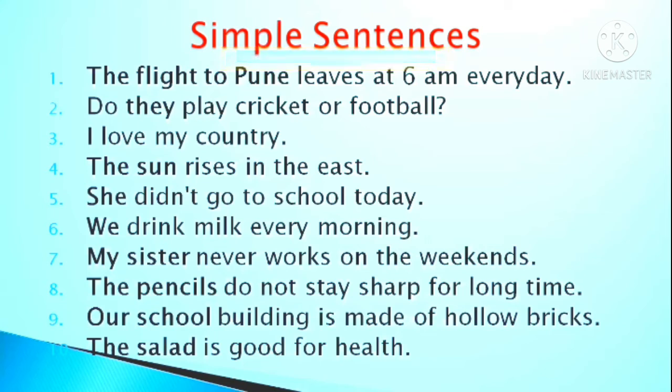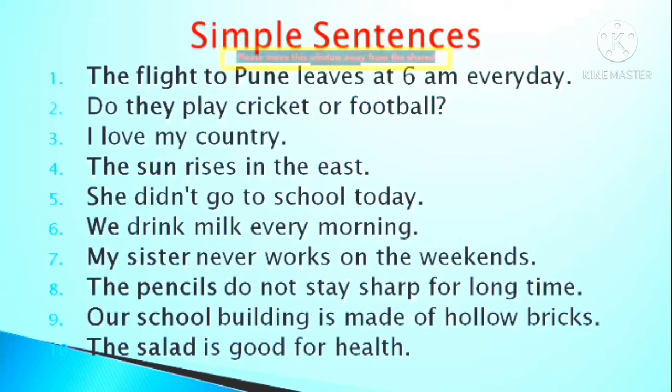Similarly, you have another sentence here. That is, she didn't go to school today. Maybe there is some reason or the other. She, S-H-E, third person singular number, is the subject of the sentence. Didn't go to school today. Didn't indicates negation. Go to school today is the predicate. So she is the subject.